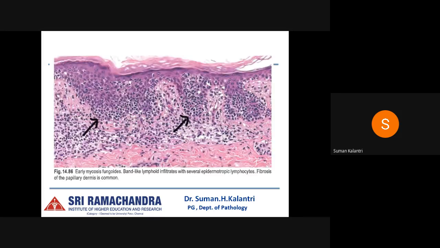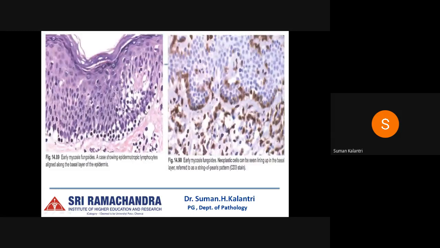Now that is known as epidermotropism when they are confined to the epidermis. So here is a picture where you can see that there is a band of lymphoid infiltrates, as well as in the basal layer of the epidermis, these atypical cells marked with the arrow are seen. This is a higher power where we can see in the basal layer, the epidermotropic lymphocytes aligned in the basal layer of the epidermis, and CD3 positivity showing a string of pearls